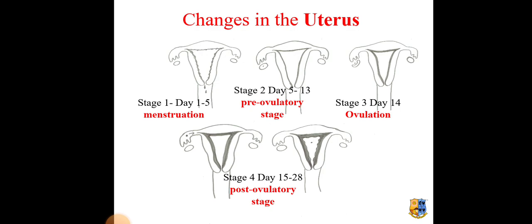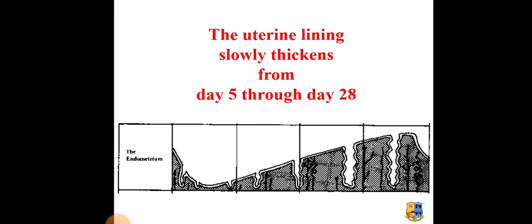And stage 4, between 15 and 28, is called the post-ovulatory stage. If you look at the diagram here, there is thickening of the endometrium, or wall of the uterus. Here we can also see the uterine lining slowly thickens from day 5 through day 28. The thickening of the endometrium is mainly for maintaining pregnancy.